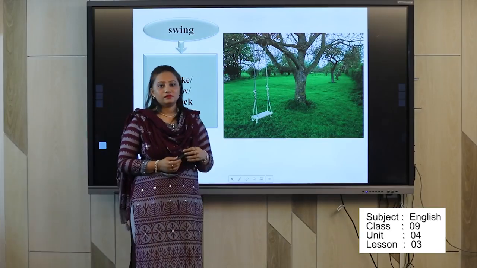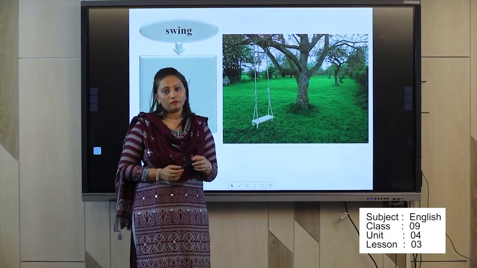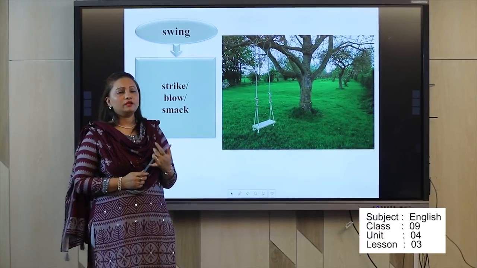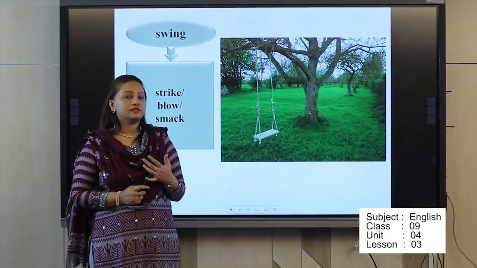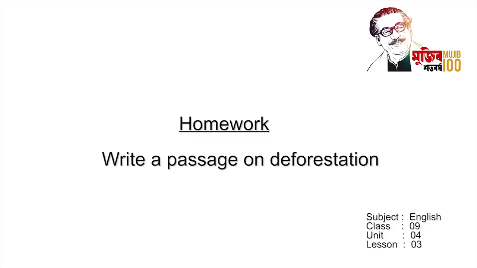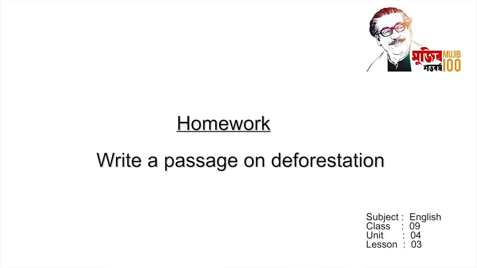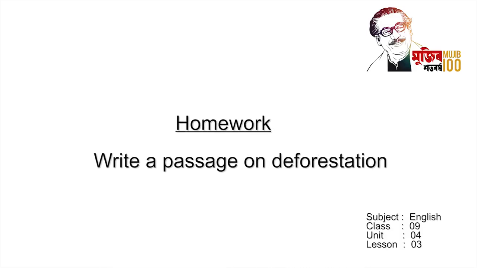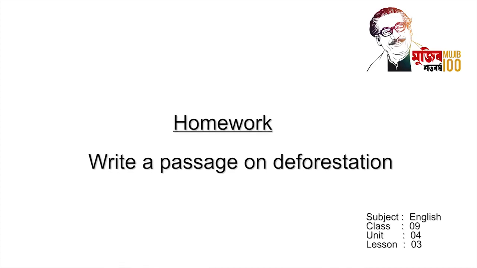So after reading the lesson, what do we learn? Our food problems are basically the important problems. And one important paragraph from the passage is that we don't need to cut our trees in Bangladesh. So the important paragraph is deforestation. You can write it in your copy. That can be considered as your homework, because whenever your school is open, you can drop it to your teacher as homework.